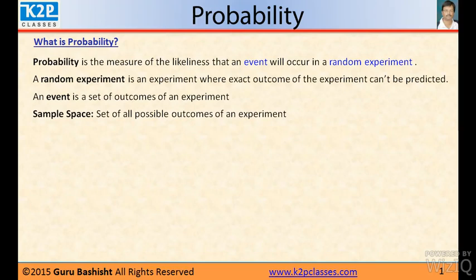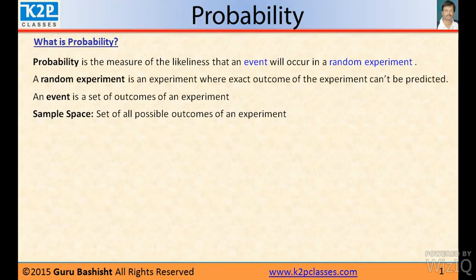An event is a set of outcomes of an experiment. When we are doing some experiment, some outcome will come. The outcome is called event. And sample space is set of all possible outcomes of an experiment. When we are tossing a coin, either a head will come or a tail will come. So coming head or coming tail is an event. And altogether head and tail is called sample space.